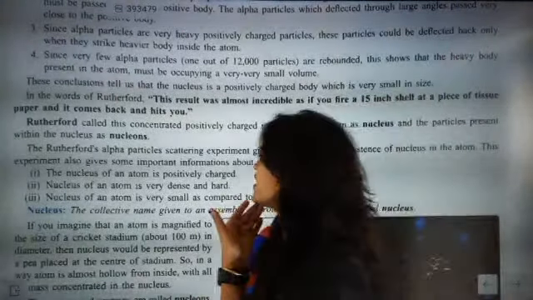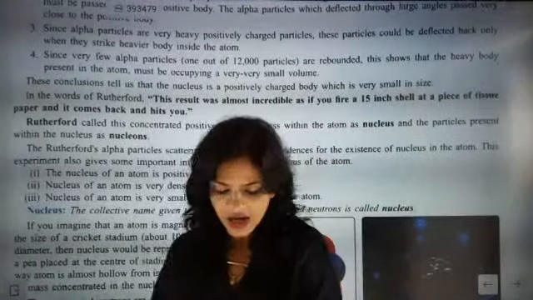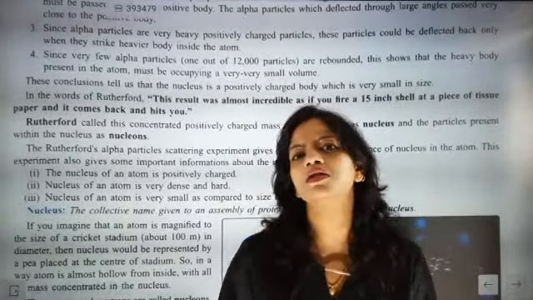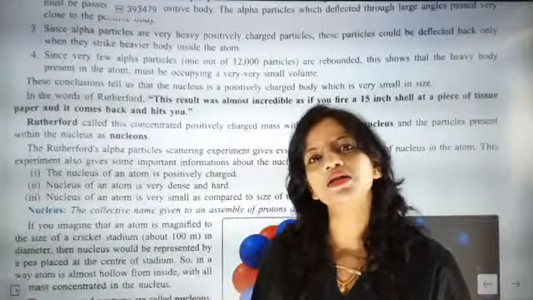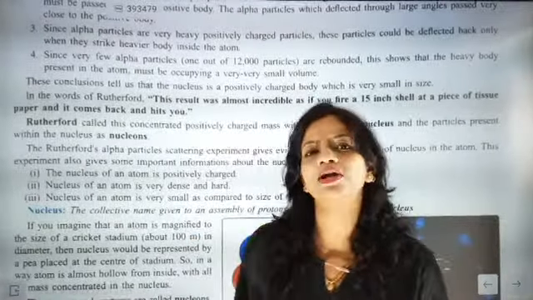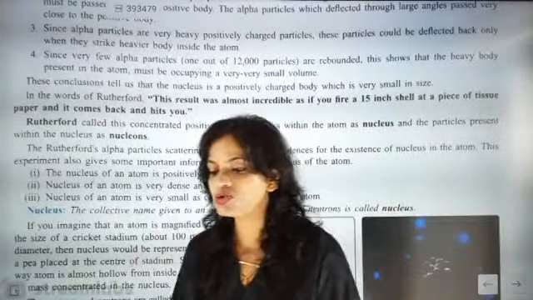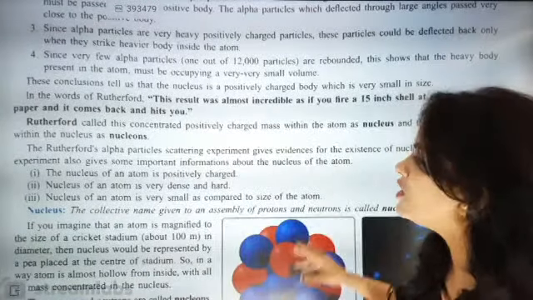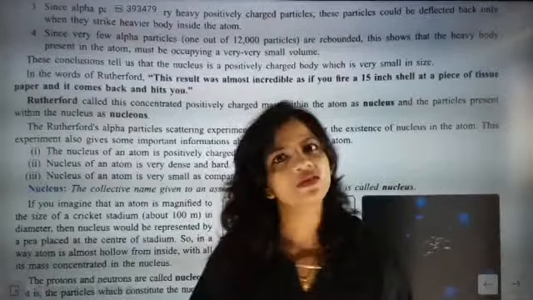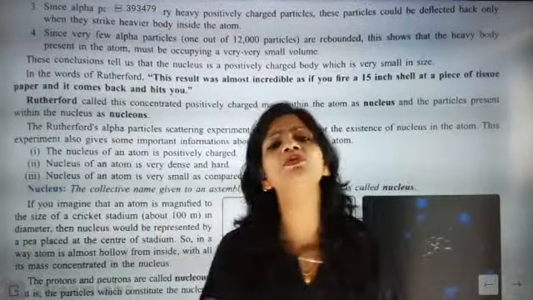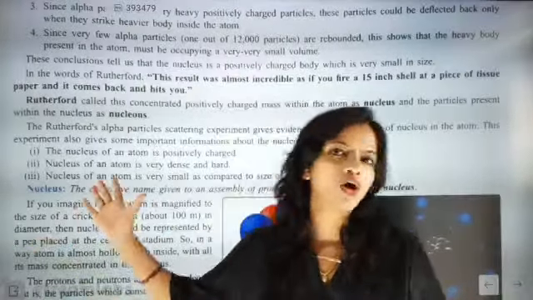Next, the nucleus of an atom is very dense and hard. Correct. If it is dense and hard, then only will it do another important thing: it will bounce back the positively charged rays. Then only it will do this. Now, the nucleus of an atom is very small as compared to the atom. That was another conclusion. Why? Because most of the rays crossed undeflected without striking and making some angle.